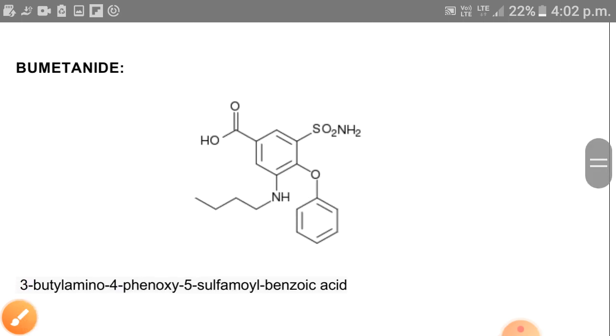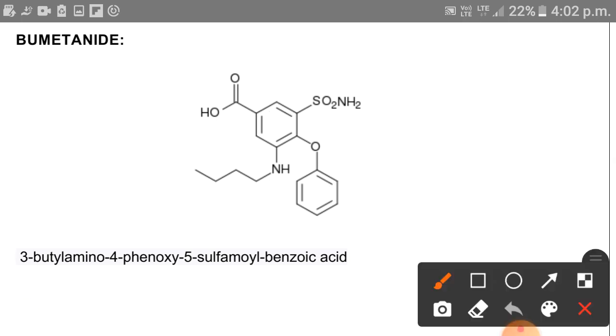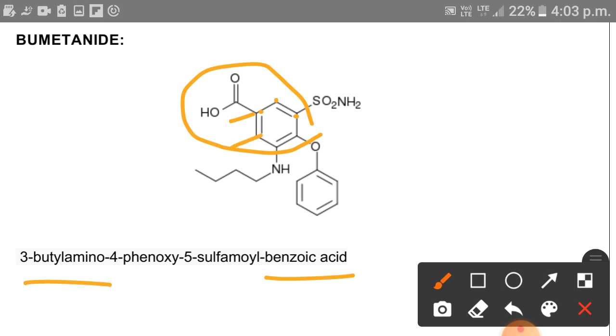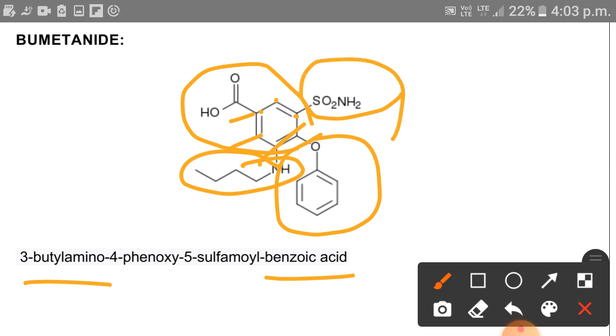Next one is bumetanide. In bumetanide we have a similar benzoic acid as furosemide, and at third position, 1, 2, 3, a butyl amino is attached: 3-butyl amino, 4-phenoxy, 5-sulfamoyl benzoic acid.